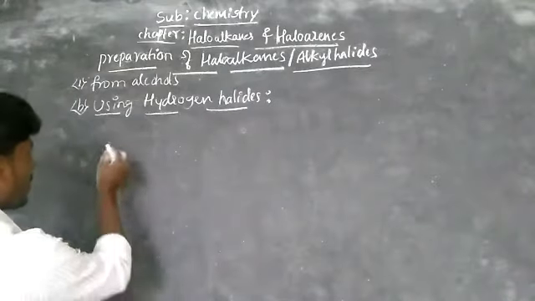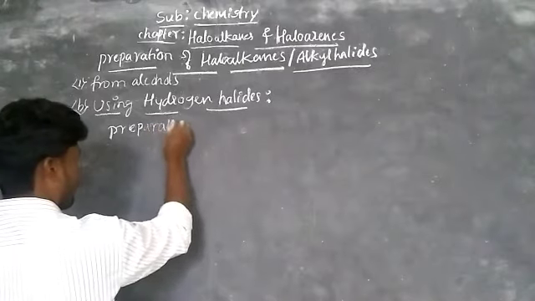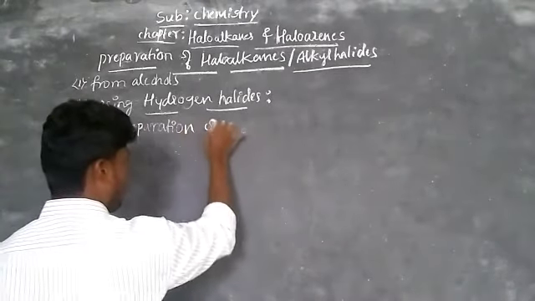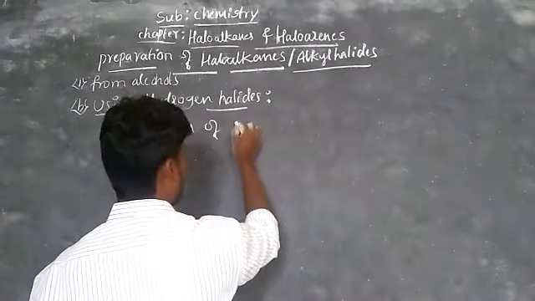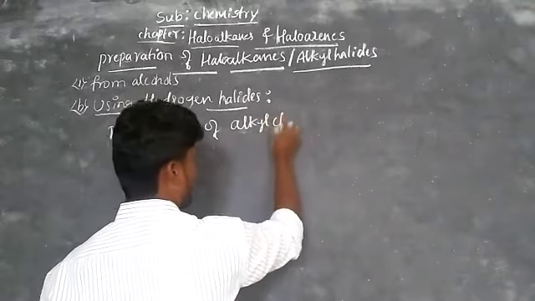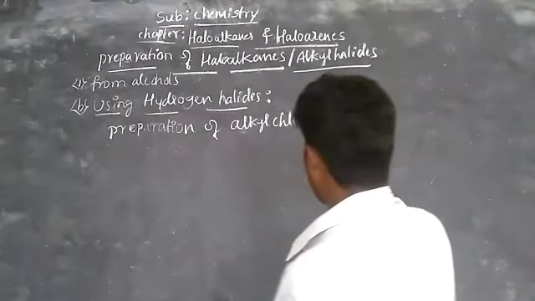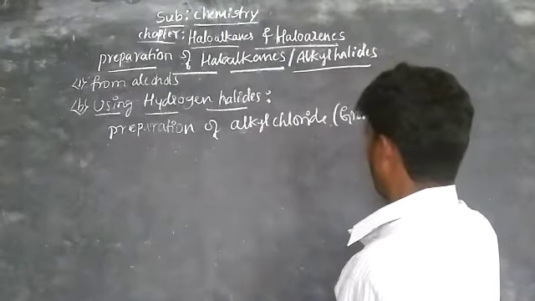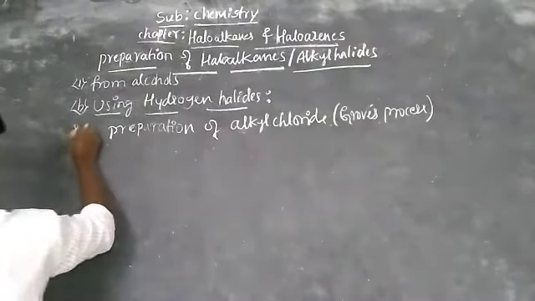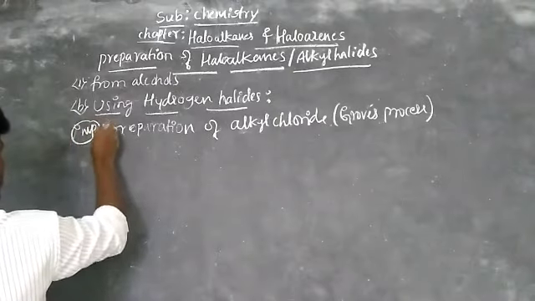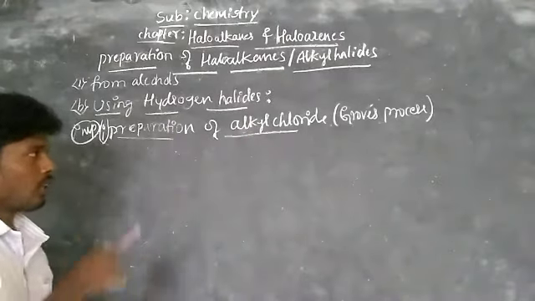Under that, the first one is the preparation of alkyl chloride or chloroalkanes using hydrogen chloride, which is called the Groove process. Groove process, important for the purpose of examination. This is the first method, important: preparation of alkyl chloride, called the Groove process.